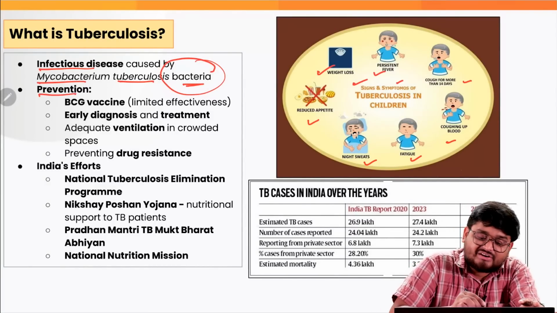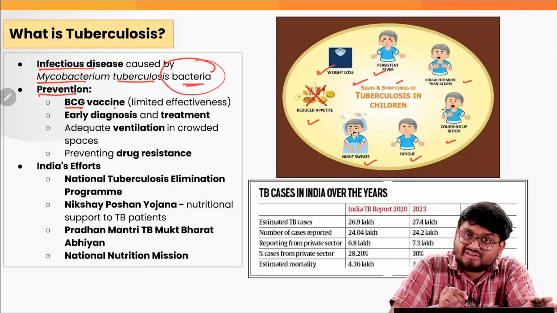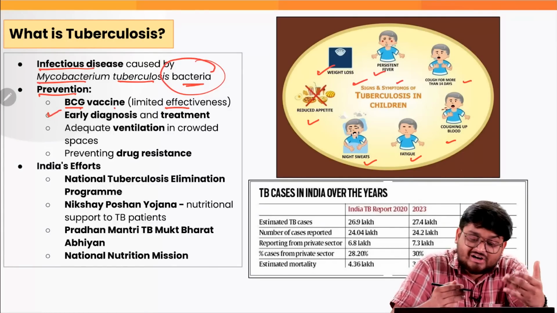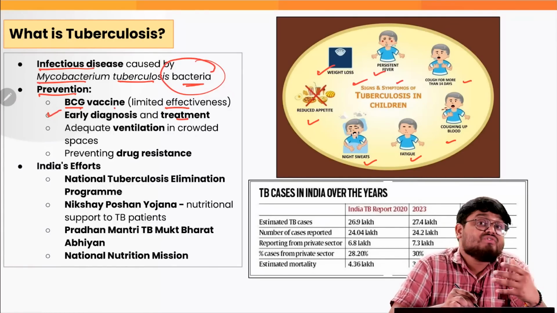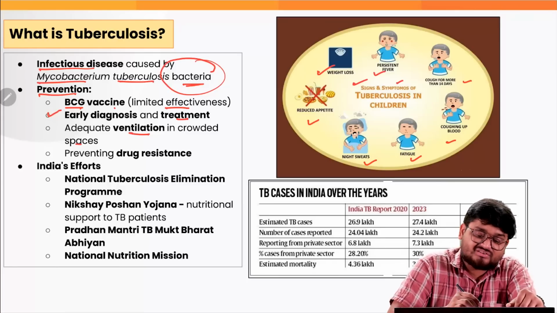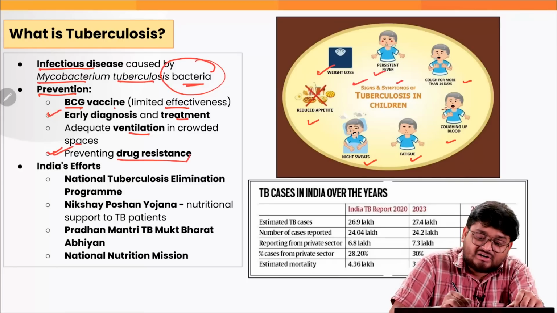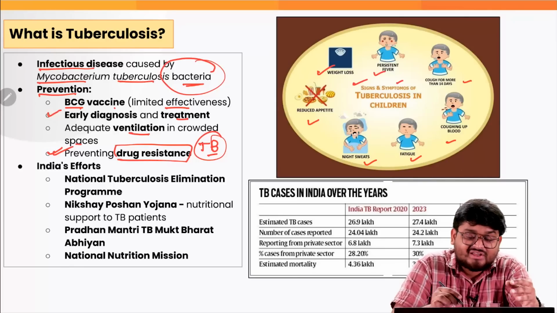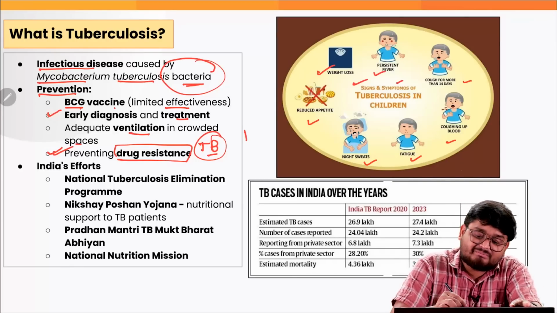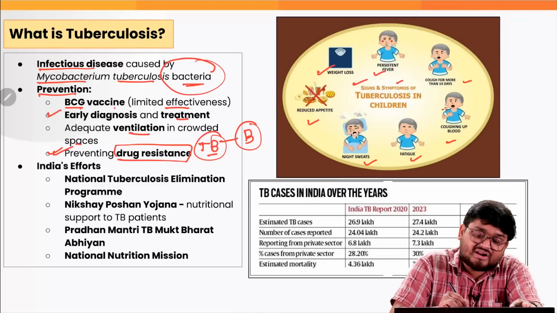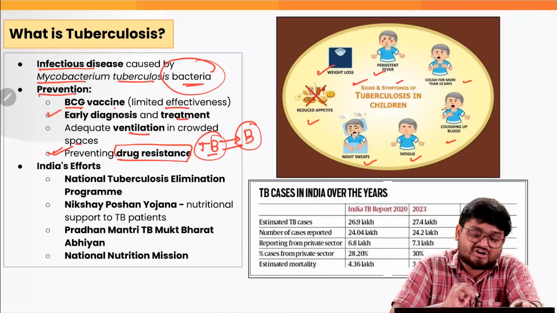While there are some preventions such as the BCG vaccine, it has limited effectiveness. We can also go for early diagnosis and treatment. We have to ensure adequate ventilation in crowded areas and public places. Also, we have to prevent drug resistance, because the traditional TB drugs have become resistant, or say the bacteria have mutated and evolved so that they are not acted upon by these TB drugs.